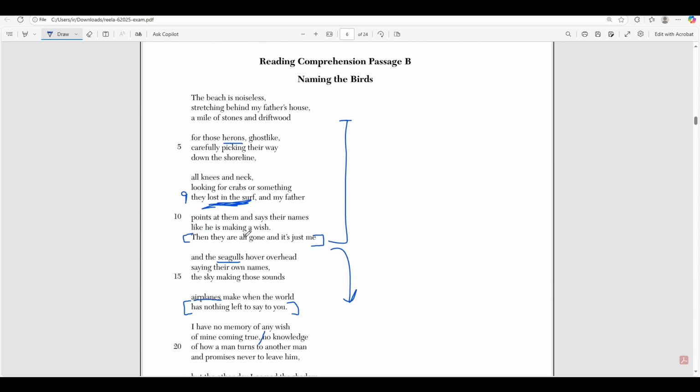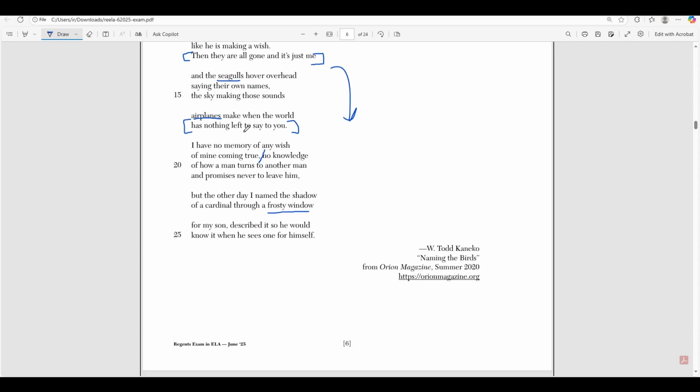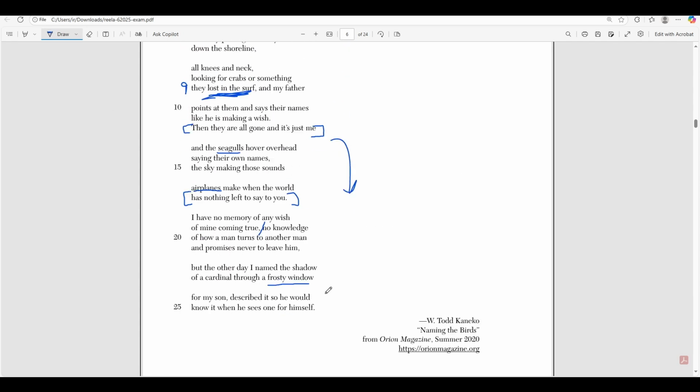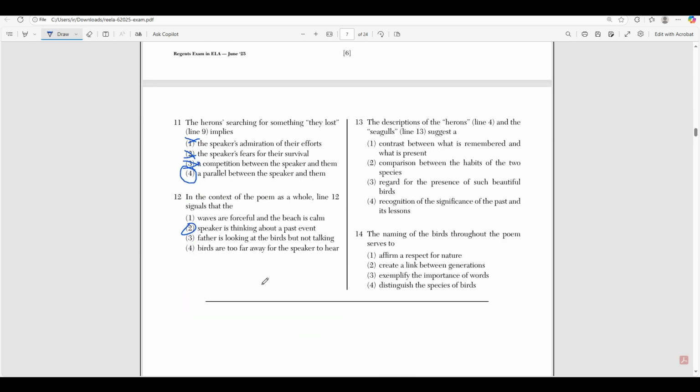If he didn't say that those herons are gone, then you can make the argument that, oh, well, he can always go back to that beach. But then they are all gone and it's just me signals that, well, for him to think about these herons, it has to be a past event because he can't just go back to that beach anymore, right? Then it's all gone and it's just me. If you're alone, that means that anything before that is memory. Right? So it should make sense that this is all a memory, and that the shift is him starting to remember back upon that, or calling back upon that memory. All right? This isn't about the birds, right? Because he could always just walk back to the birds. Again, we never describe the father looking at or doing anything other than wishing or giving the herons a name.